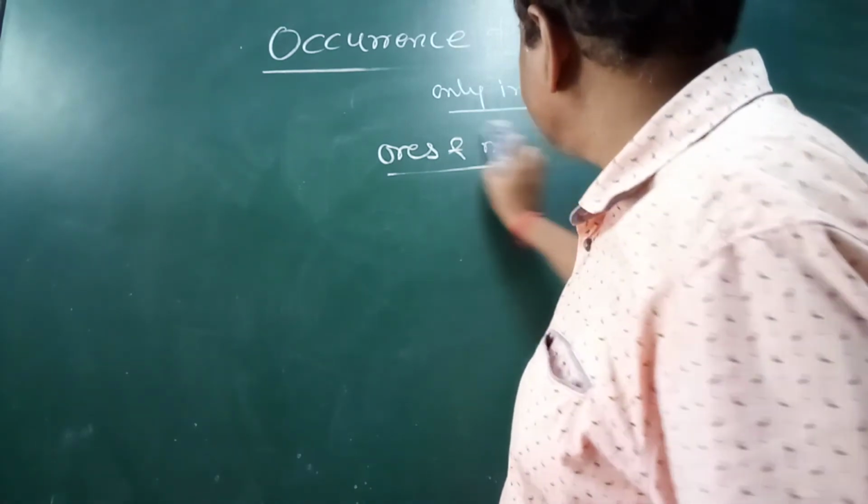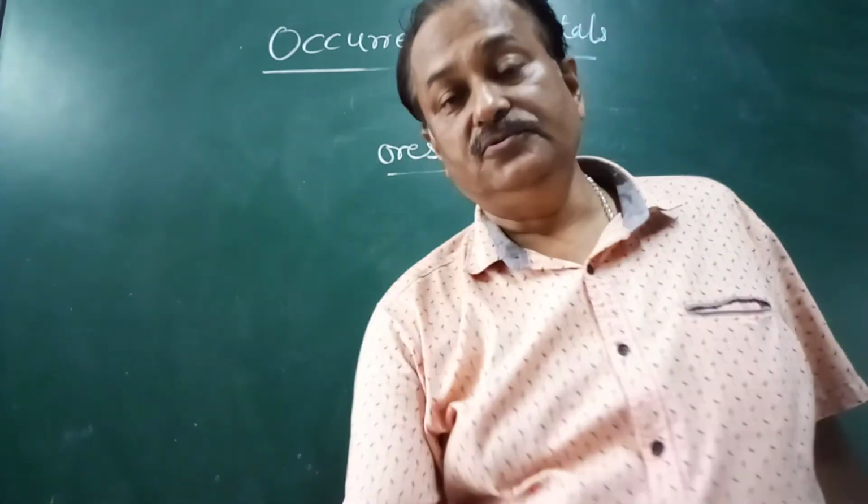Now we'll see about the ore first. What is ore?